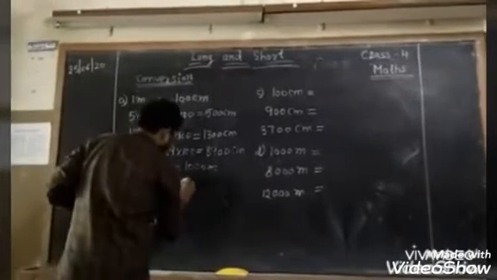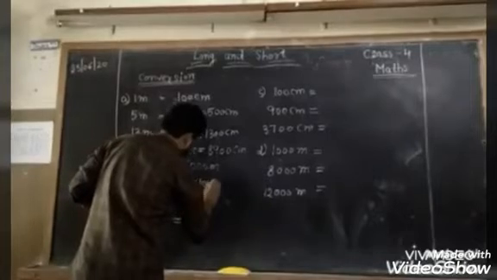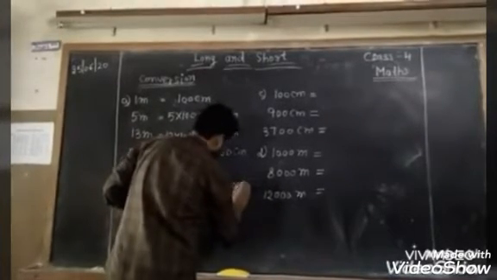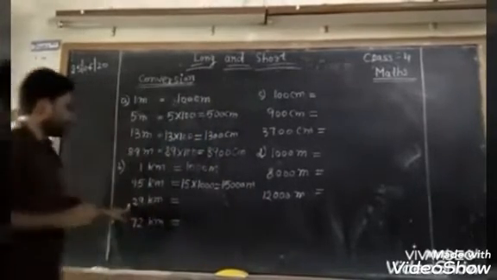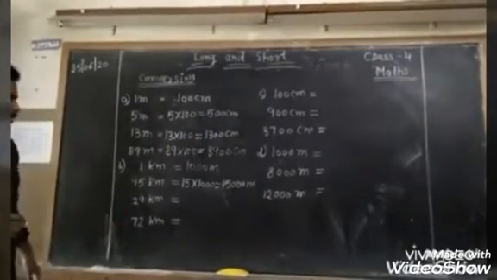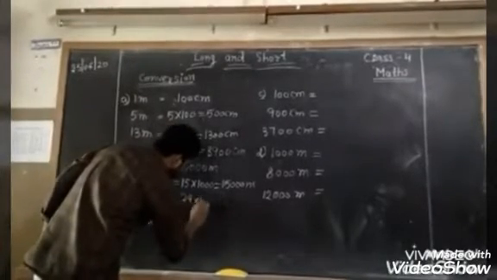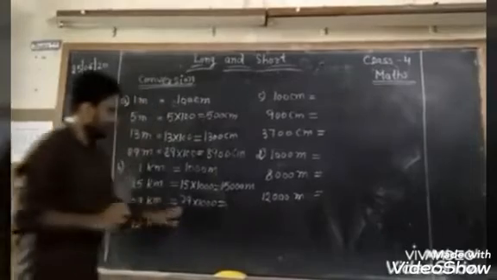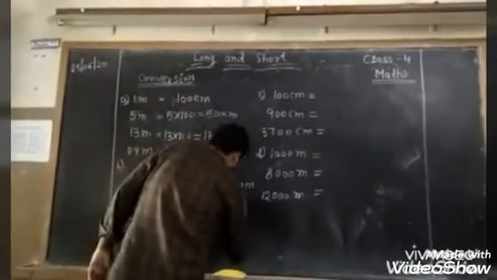So 15 kilometer equal to 15 into 1000, which is 15,000 meter. 1 kilometer can be divided into 1000 equal parts. 29 kilometer can be divided into 29 into 1000 equal parts, which equal to 29,000 meter.